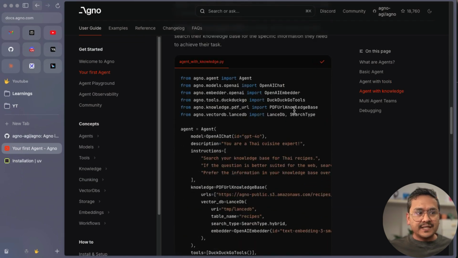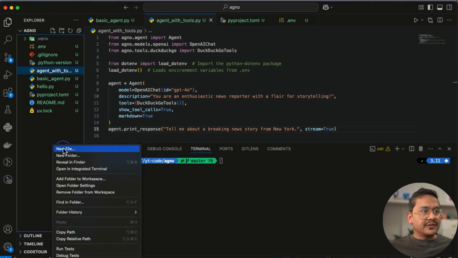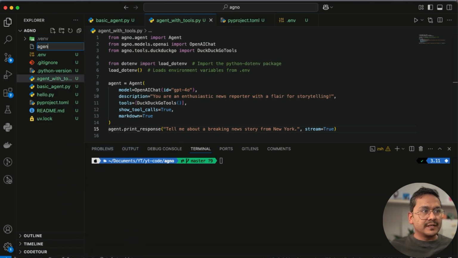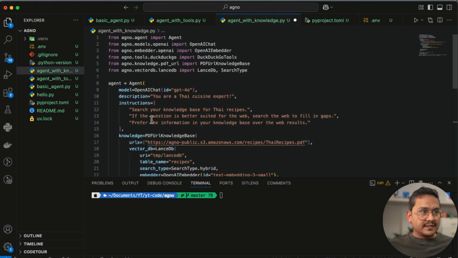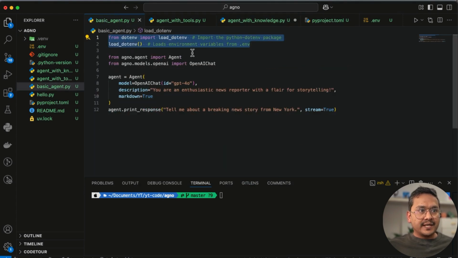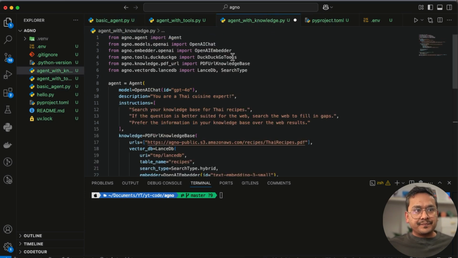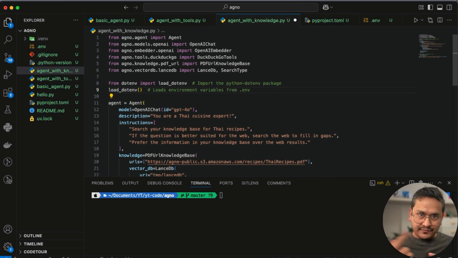I will just copy this, go to VS Code, and create a new file called agent with knowledge, knowledge.py, and I will just paste whatever it was there. I need to again go here and copy these two lines because I need to have the environment variables from the .env.